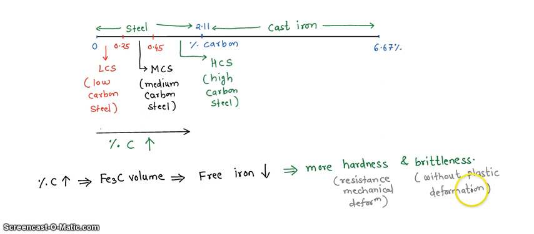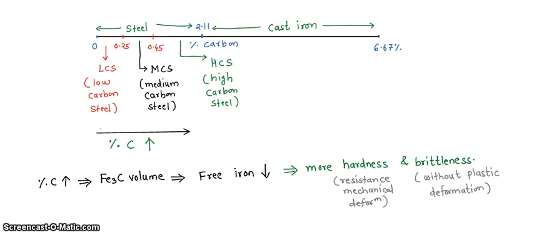That is the meaning of brittleness. So ductility and brittleness, these are opposite. More the ductility, that means it can easily undergo the plastic deformation without failure, but if material is brittle, the plastic deformation we cannot see in it, right?